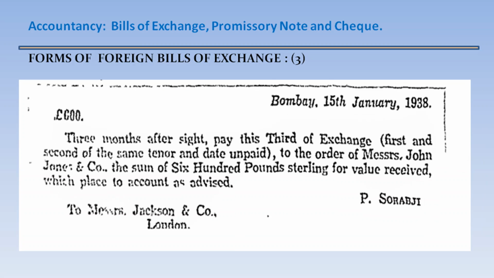This is the third foreign exchange bill, Bombay, 15th January 1938, whatever the date may be, 600 pounds. 3 months after sight, pay this third of exchange to the order of Messrs. John Jones and Company, the sum of 600 pounds sterling for value received, which placed to account as advised. P. Sorabji signed, to Messrs. Jackson and Company, London. This is prepared in triplicate like this, foreign bills of exchange.